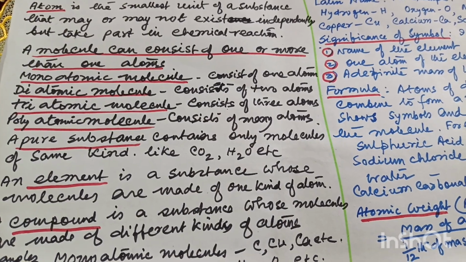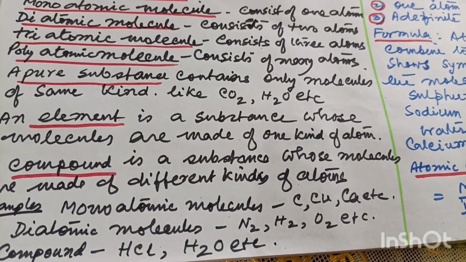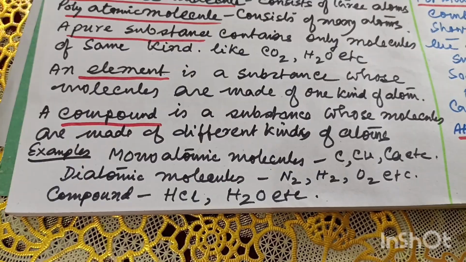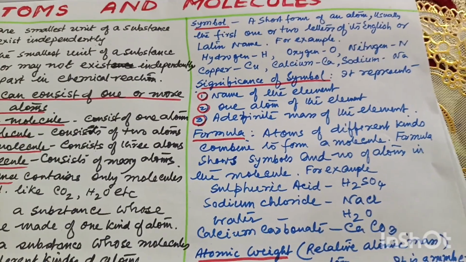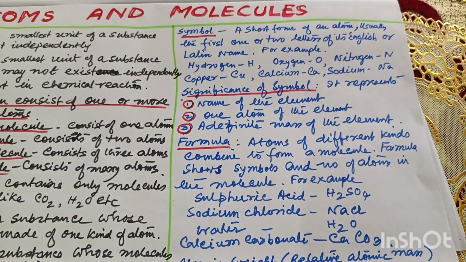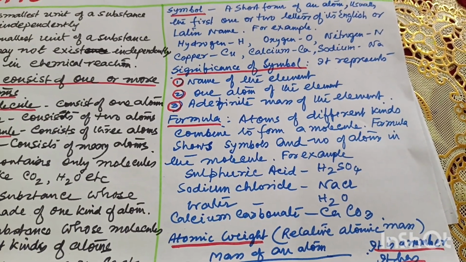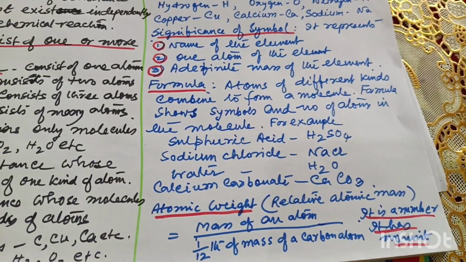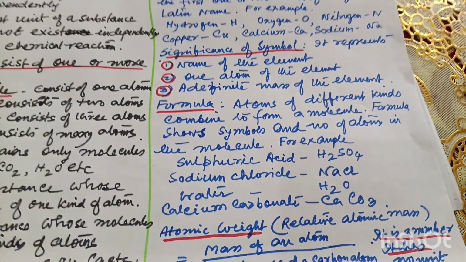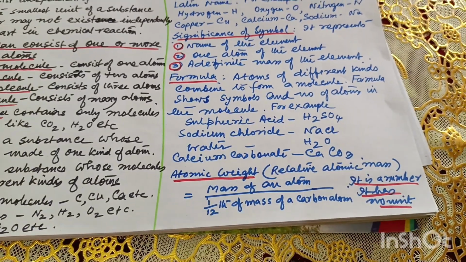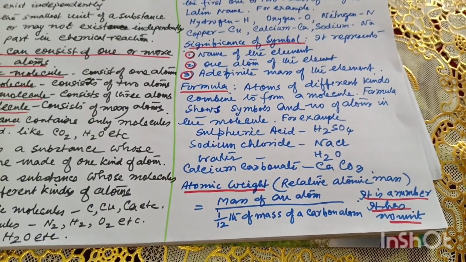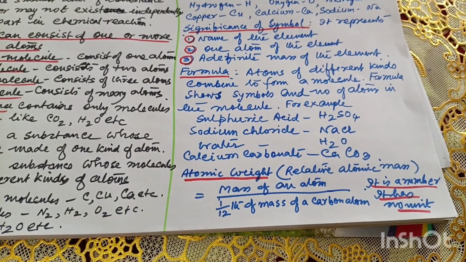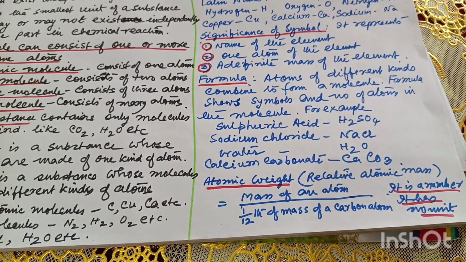Then pure substance, element and compound, which I have discussed already with examples. And symbol and formula: a symbol is the expression of an atom, a formula is the expression of a molecule, and by writing various symbols we make the formula. Lastly, atomic weight, which is actually a ratio of the mass of an atom divided by 1/12 of the mass of a carbon atom.